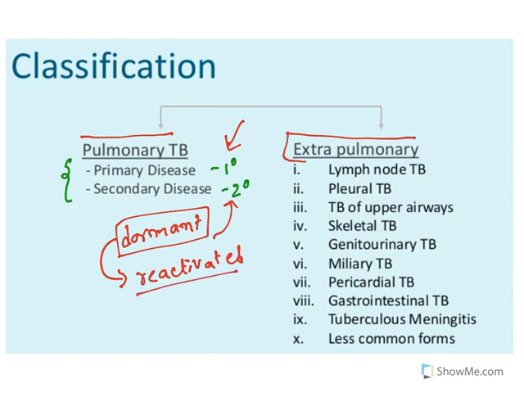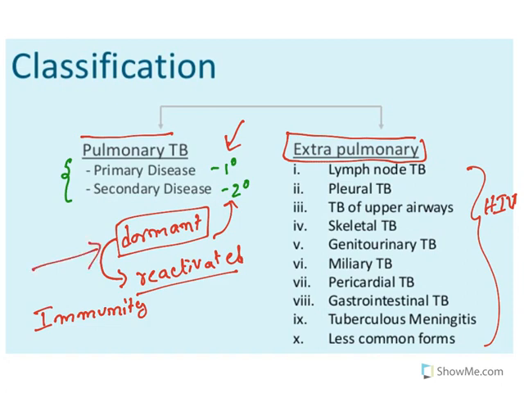Now, extrapulmonary TB is most common with HIV. See, there is a strong correlation between immunity and TB infection. When people have enough immunity, they are known as immunocompetent. Most of the time, TB remains dormant. It is not activated because our immunity suppresses this organism. During HIV infection, immunity goes down. Individuals will become immunocompromised. In such conditions, TB will become the primary cause of death.